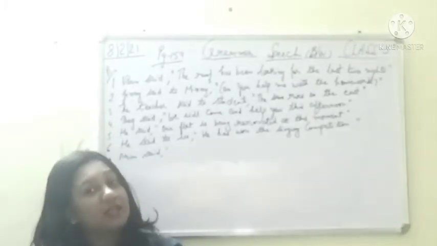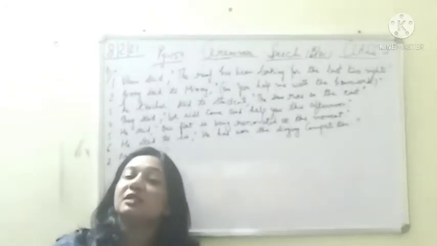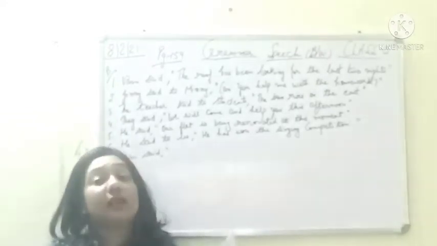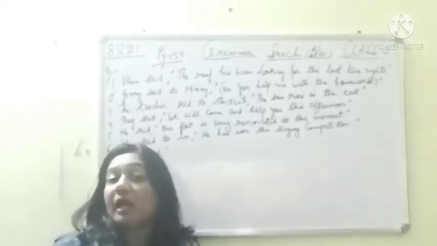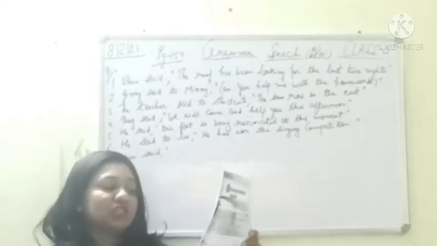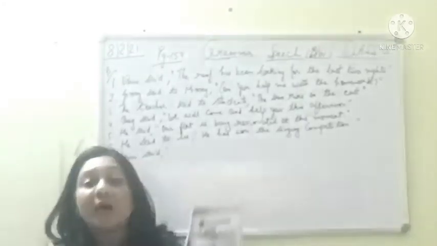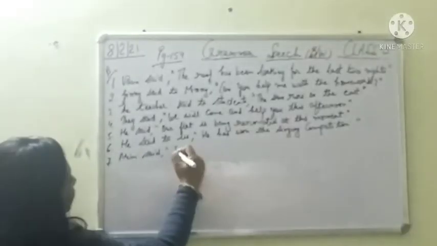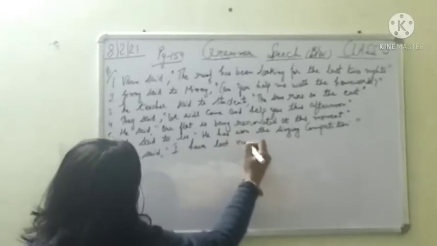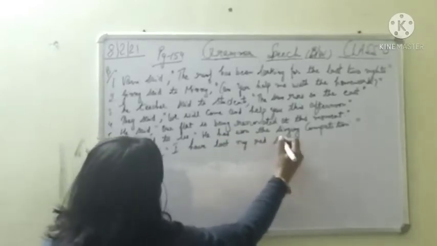Now past perfect is again used, but in direct speech we are going to use present perfect. So it is has lost that I. Now we will use have, because with I what is always used? Plural. That she had lost her red stockings will change into I have lost my red stockings. I have lost my red stockings.